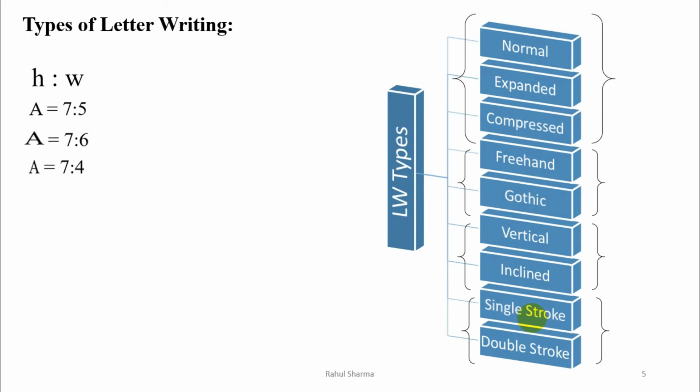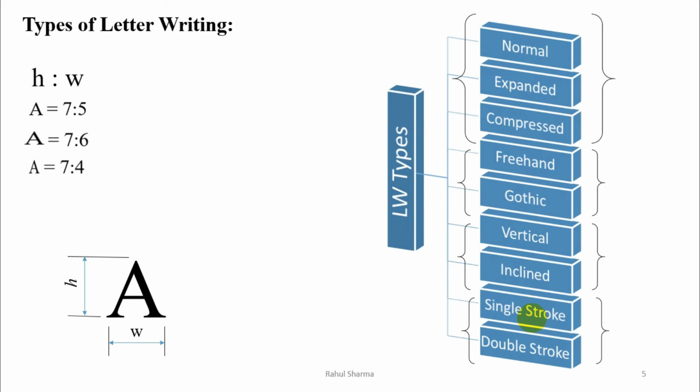Now what is actually the height and width? I'm explaining this with an example. Let's say this is a letter A. Now this is the dimension height and this is the dimension width. So we always imagine that we are writing a letter in a box. So that box should have this height and width value.